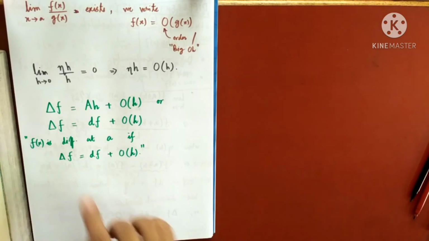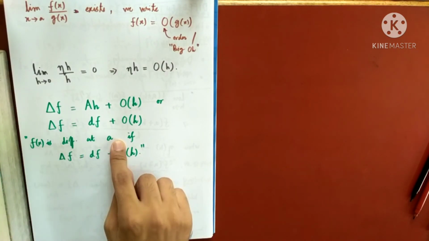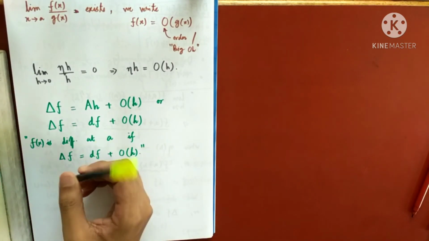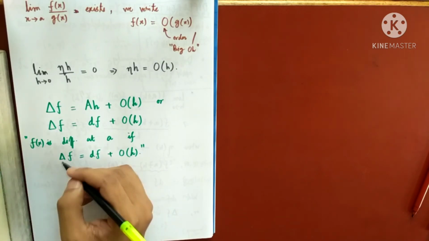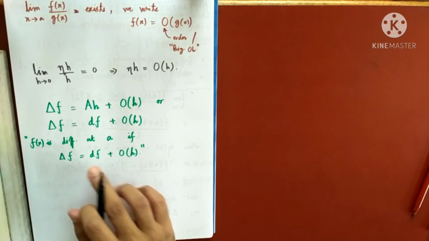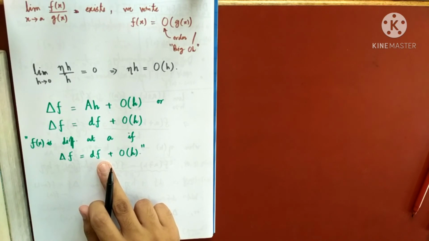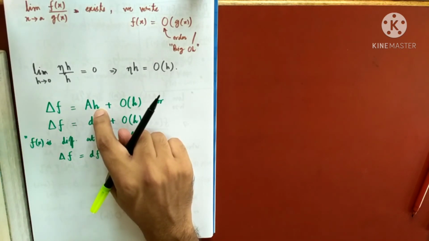Am I clear? So now we have this definition: f is differentiable at the point a when the increment of the function at a is the same as the differential of the function, that is, some number times h.